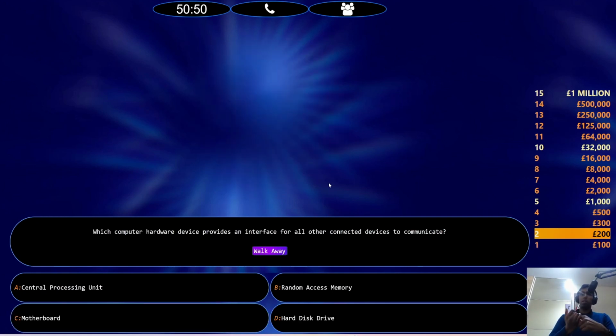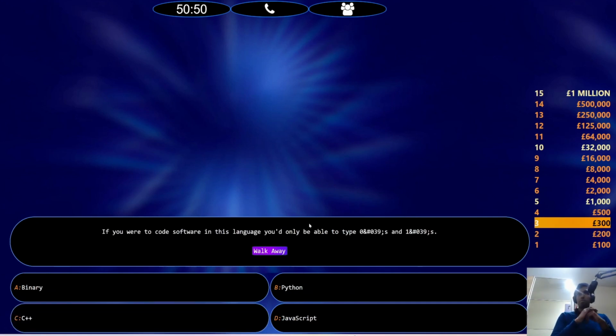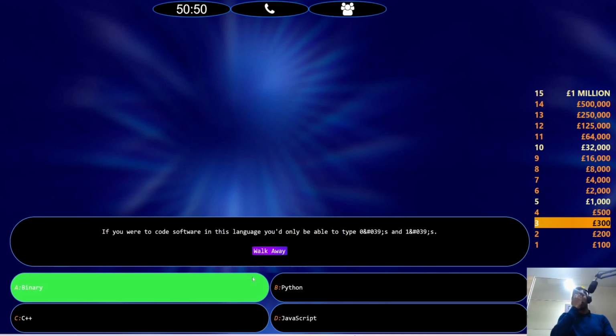Which computer hardware device provides an interface for all other connected devices to communicate? This is the motherboard. If you were to code software in this language, you'll only be able to type zeros and ones. It's binary.